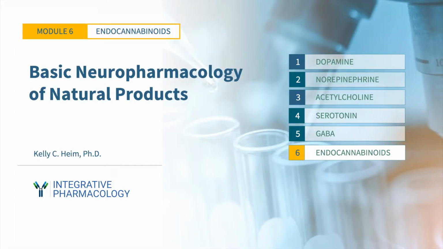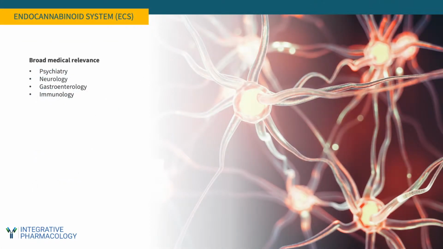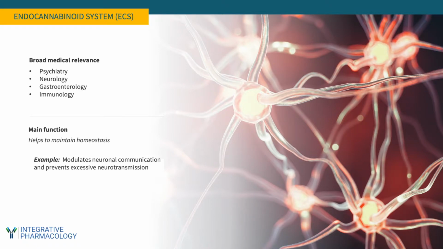In this module, we'll discuss the endocannabinoid system. The endocannabinoid system plays many critical roles in biological processes that are relevant to diverse areas of medicine, ranging from psychiatry to immunology. Lots of research has established the role of this system in maintaining general homeostasis or balance. In the brain, for example, endocannabinoids modulate neuronal conversations. They keep them from becoming too loud and out of control.